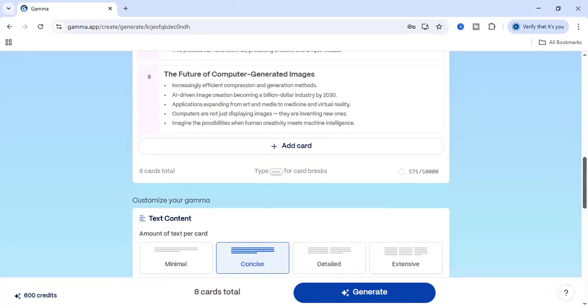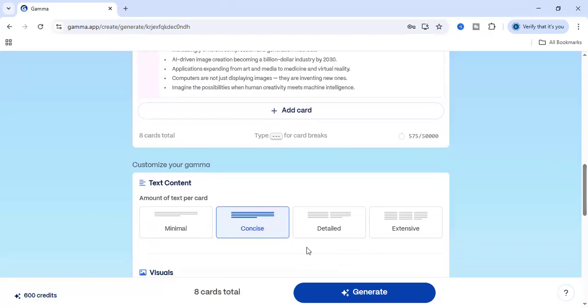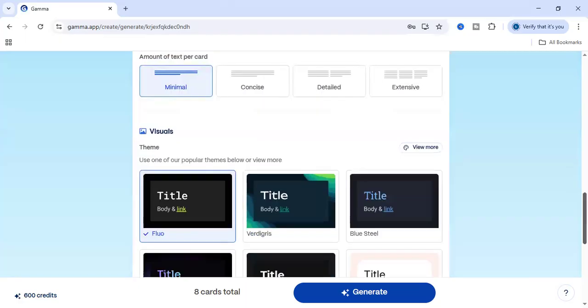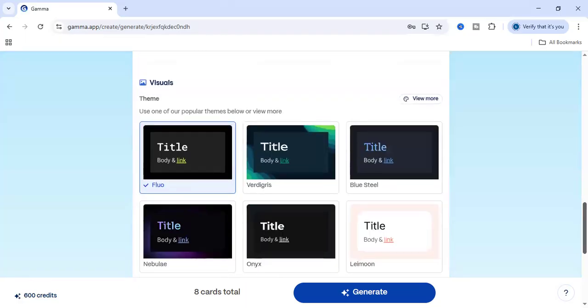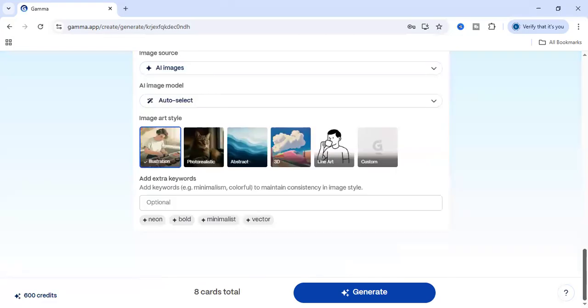8 cards totally. Okay, amount of text per card: we can select how much text should be there. I have selected minimal, like visual also. We can select the template also, for example I selected this one. Then images, art styles, for example illustrated images, or portrait images.